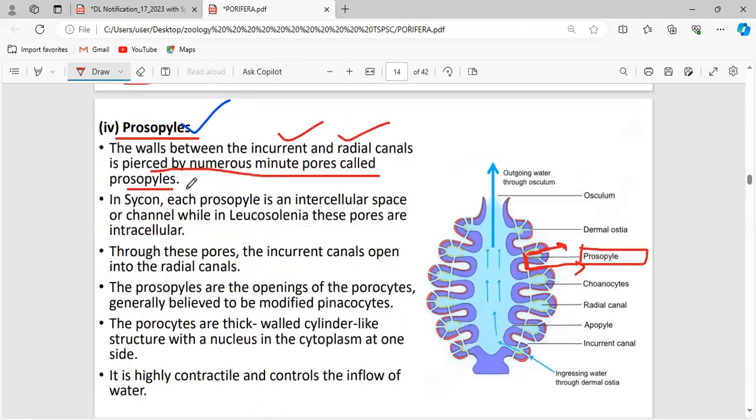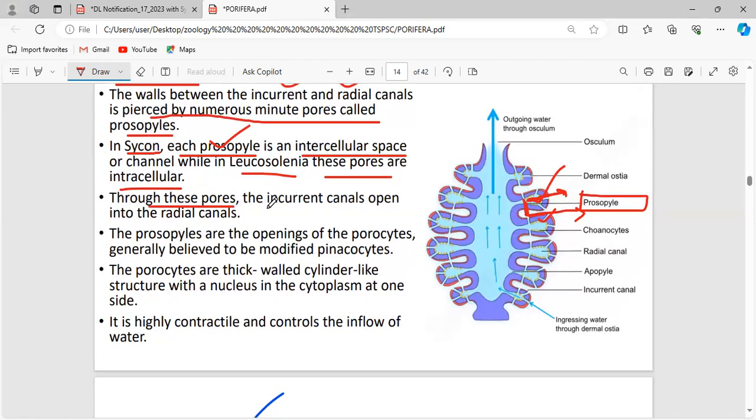Clear? In Sycon, each prosopyle is an intercellular space. This is one cell and this is another cell, and between these two there is a connection, which is the prosopyle. While in Leucosolenia, these pores are intracellular, within the cell. Through these pores, the incurrent canal opens into the radial canal.